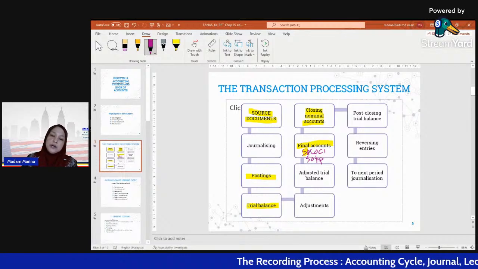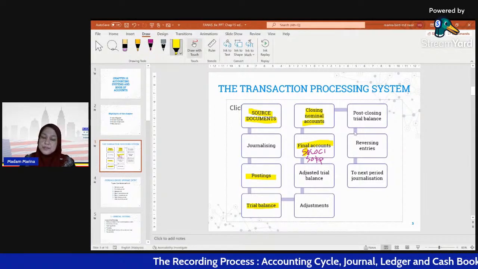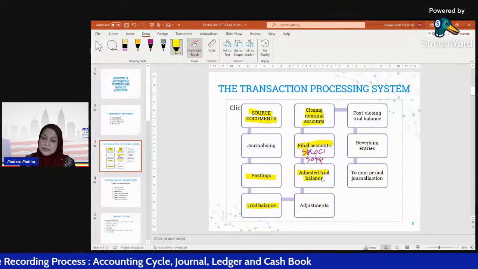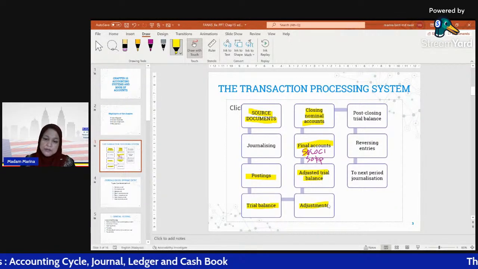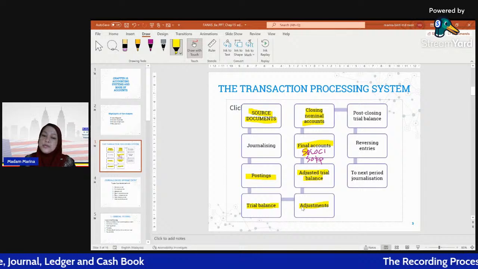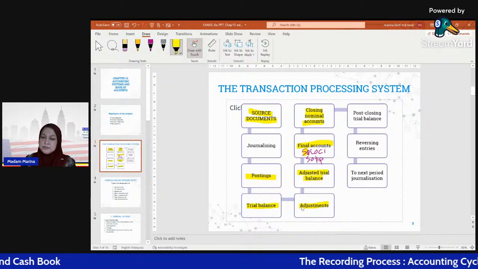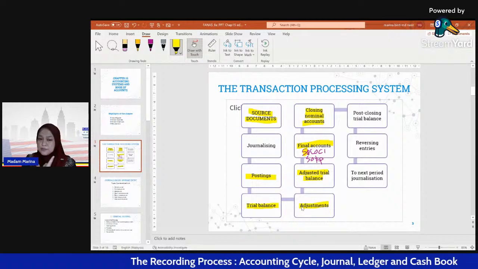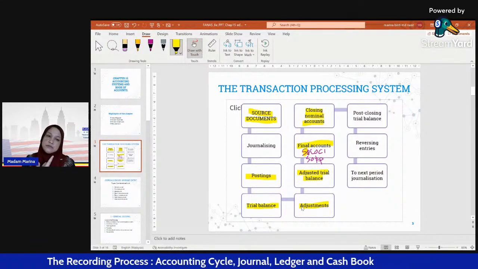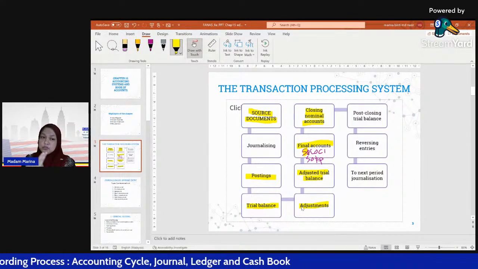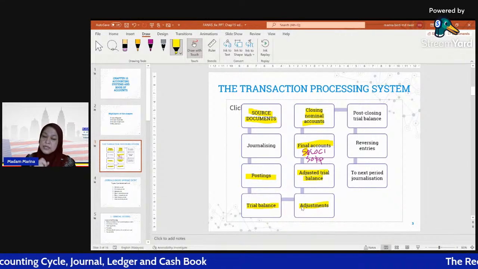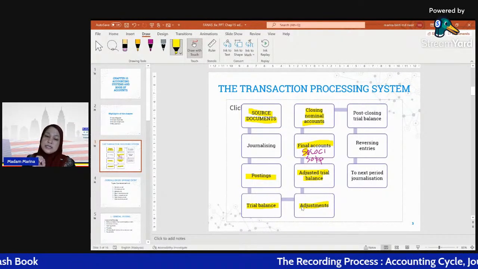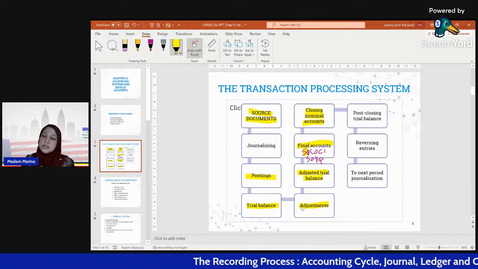And then what you have to do is adjust the trial balance, according to the adjustments. For this part, we will learn about three types of adjustment. The first one is depreciation. The second one is doubtful debts and bad debts related to accounts receivable. The third one is related to accruals and prepayments. These three adjustments are what we will cover in the adjustments topic.